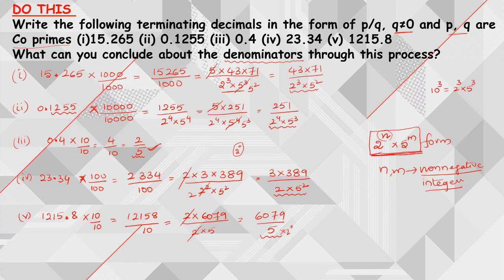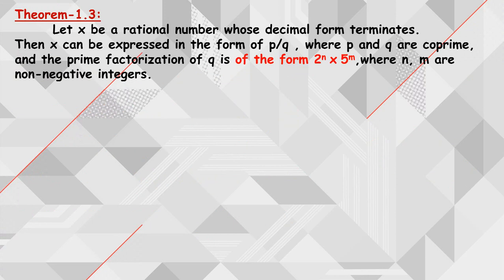So based on these conclusions, we brought up a theorem. That theorem is nothing but 1.3. This theorem states that whenever you consider a rational number x whose decimal form terminates, and when you express x in the form of p by q, where p and q are co-primes, then the prime factorization of the q.